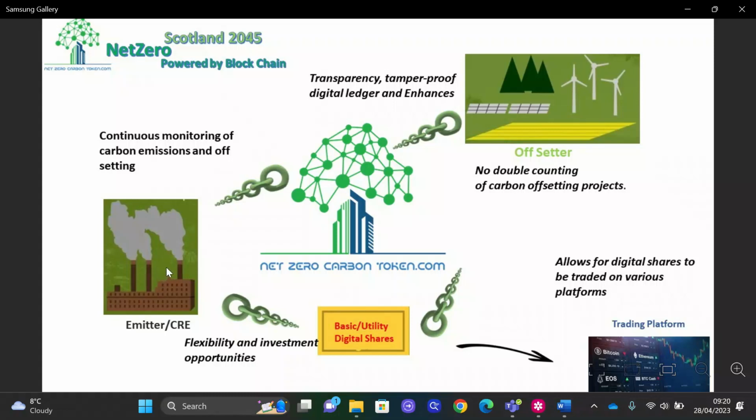At the same time, the emitter works on their own towards net zero. For example, there is a shopping mall that produces 100 tons of carbon, and at the same time they invest in solar panels and reduce their carbon emission every year. So we want to reward them. There is a rewarding process, which we call a utility token. Whatever profit the net zero carbon token receives,